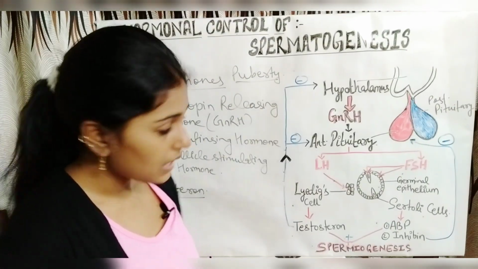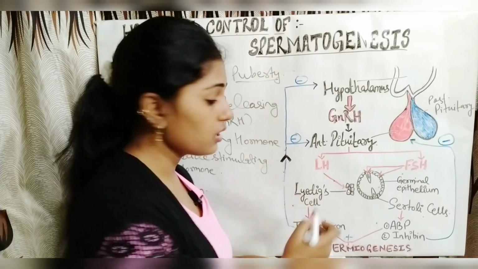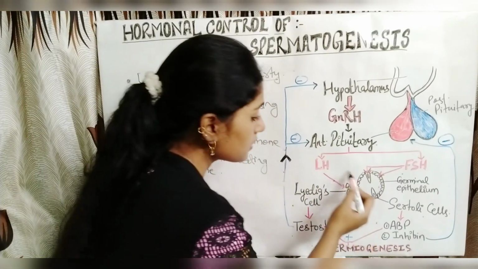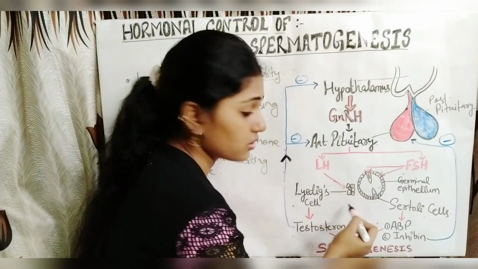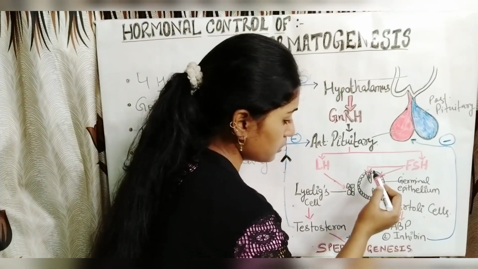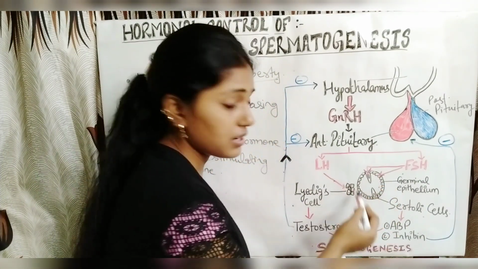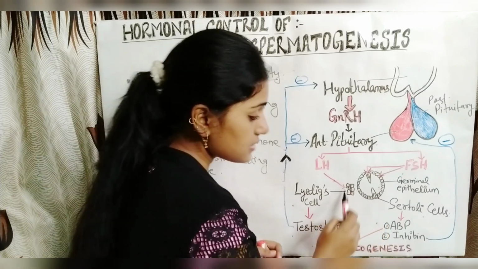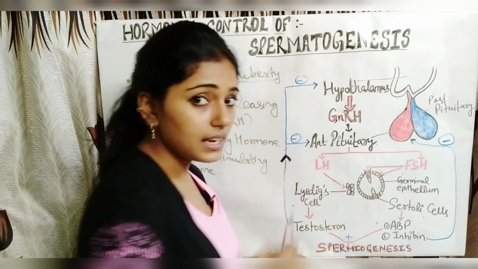stimulating hormone. The luteinizing hormone stimulates the interstitial cells or the Leydig cells. See, this is the seminiferous tubule. This is the section of seminiferous tubule, and this is the interstitial cell called the Leydig cell.